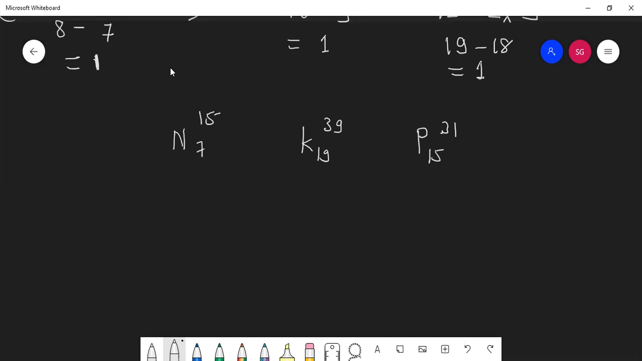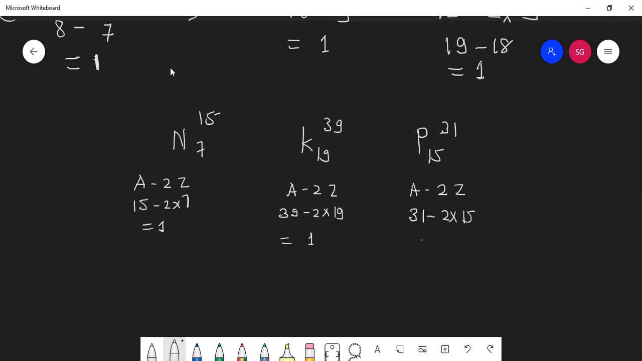The formula is A minus 2Z. A is 15 minus 2 into 7, 14, means difference is 1. A minus 2Z, 39 minus 2 into 19, difference 1. A minus 2Z, this is 31 minus 2 into 15, difference is 1. Is it correct?